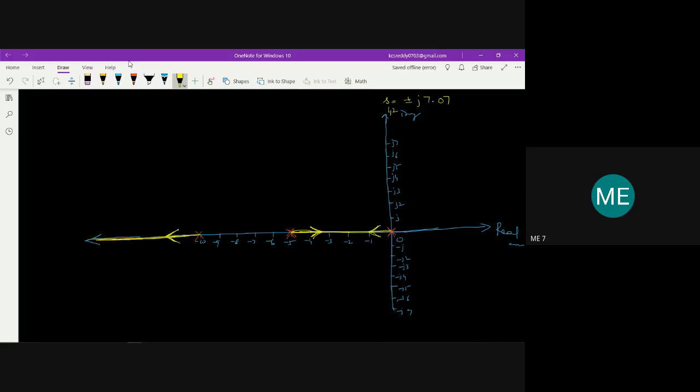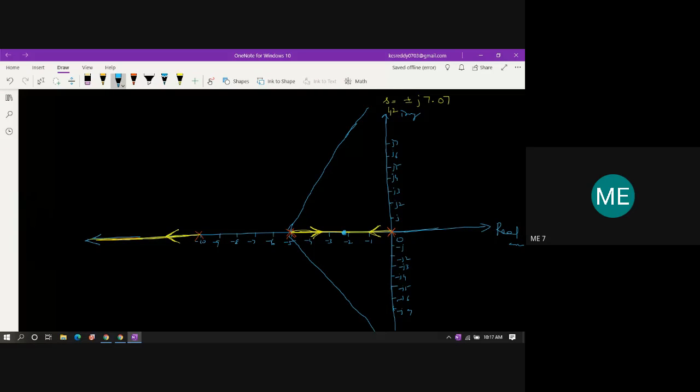Right. So now the breakaway point I have located at around minus 2.11, and the angle of asymptotes is 60 degrees, so I can draw the 60 degrees here. You can take a protractor and keep the angles like this.